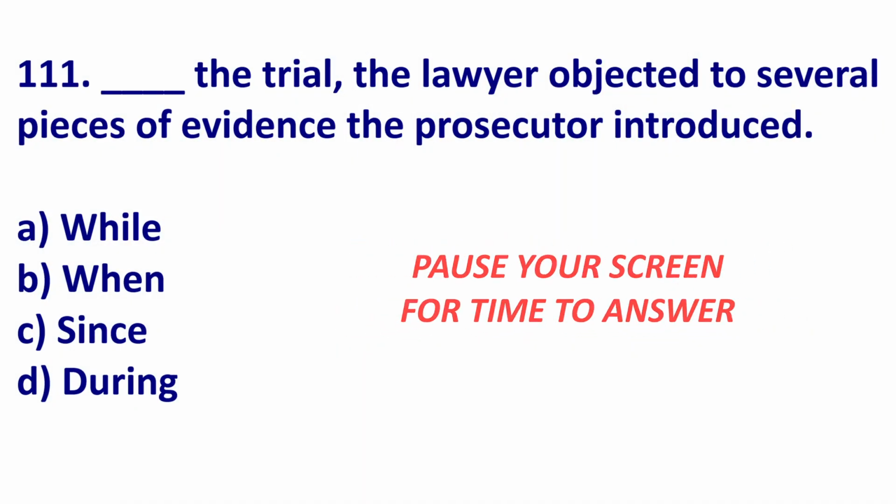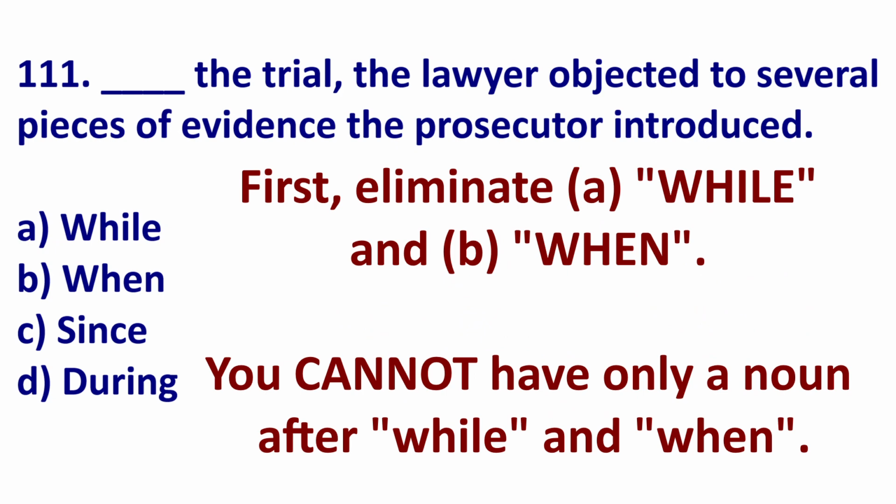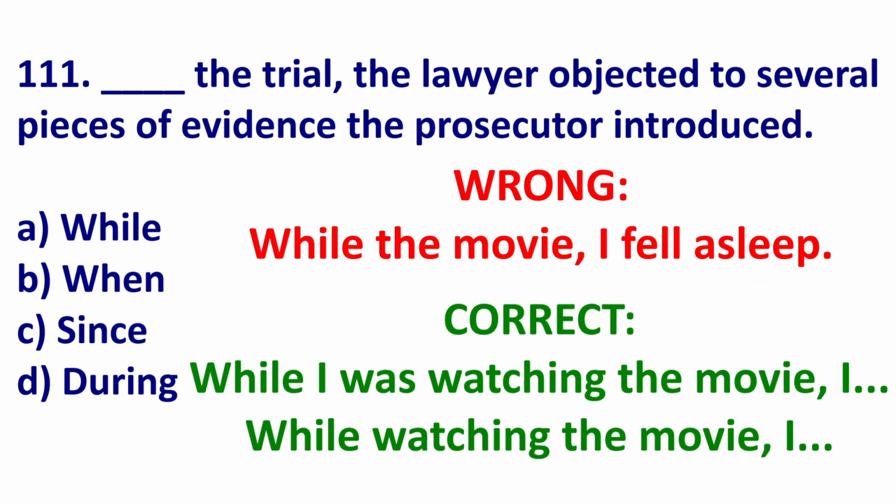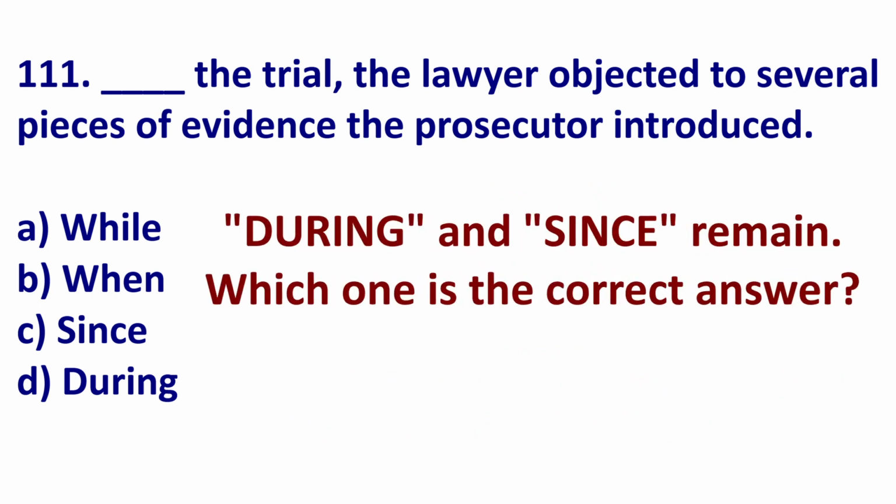Let's go to two more TOEIC questions. Okay, you can eliminate two answers right away, A and B. After while and when, you will not just have a noun. You need subject verb or reduced adverb clause. Wrong: While the movie, I fell asleep. Correct: While I was watching the movie, I fell asleep. Correct: While watching the movie, I fell asleep. You can see we do not just say while the movie or when the movie. So now we have C and D.